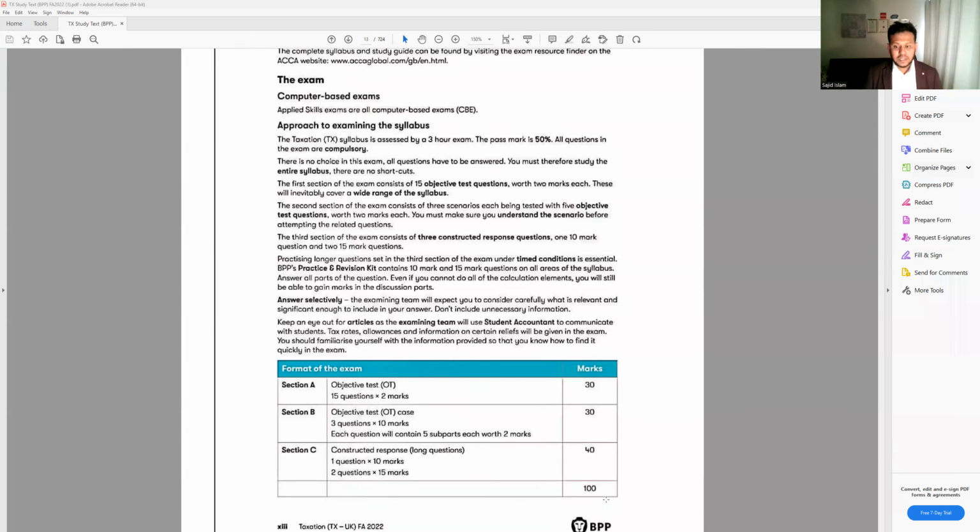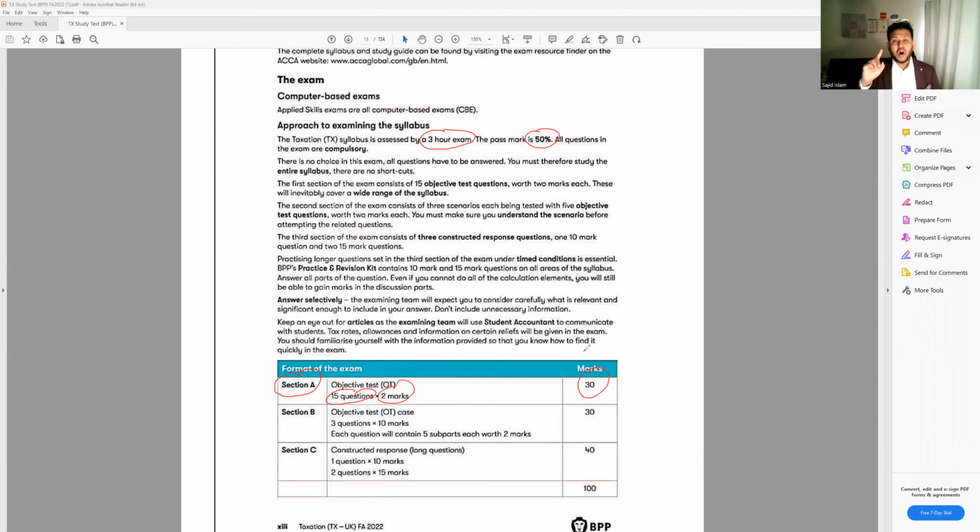All right, let's have a look. Here we can see we have to score 50%, and it's a 3 hour exam, enough time to score 50, definitely. Then we have 3 sections, section A, B, and C. Section A covers 15 objective questions, 15 questions at 2 marks each, 30 marks.